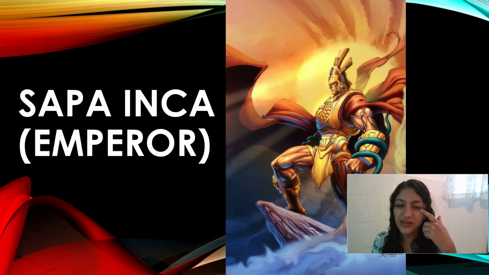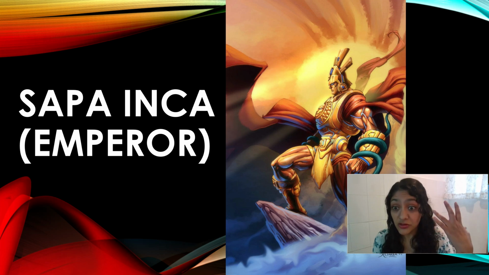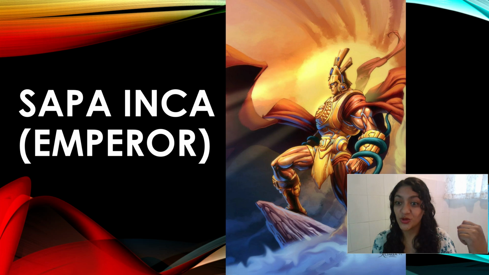Now, I know you might be thinking, what? So they think that the sun designated somebody to be in charge? Sounds crazy, right? But just so you know, even nowadays, we have some systems working like that. Those are the king and the queen. For their role, they were designated also by God.